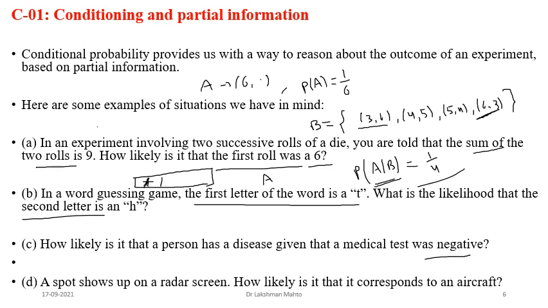Sorry, again I got interrupted due to this network issue. Am I audible? I am facing a little network issue. Three or four times it got disconnected. So where I was explaining the conditional probability. Did you get what information I was talking about, the partial information? Did you get that?